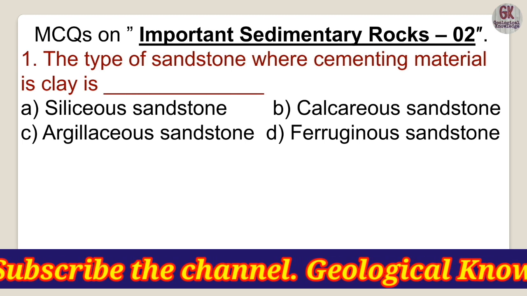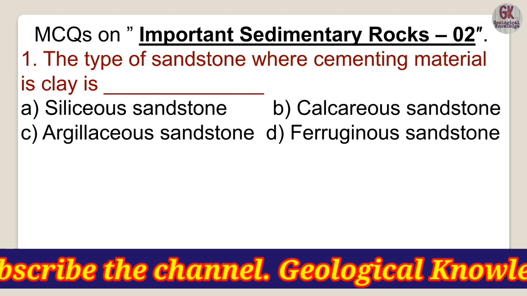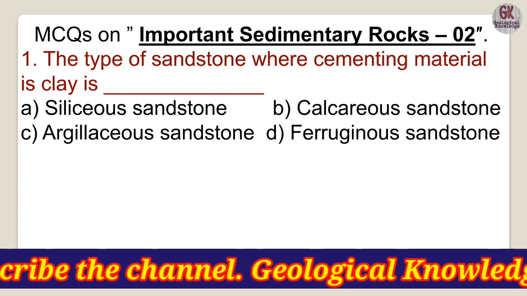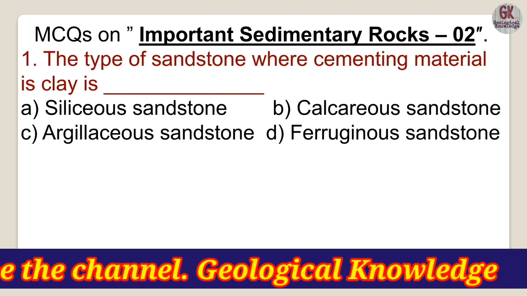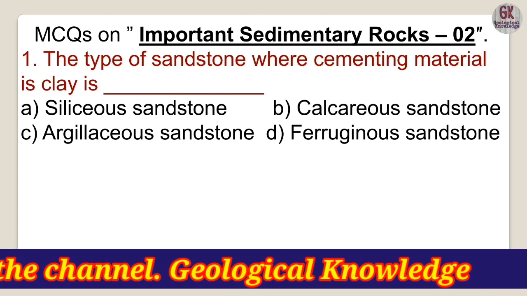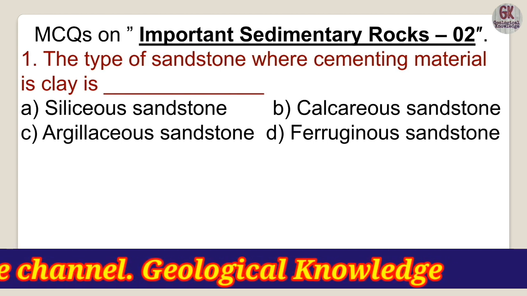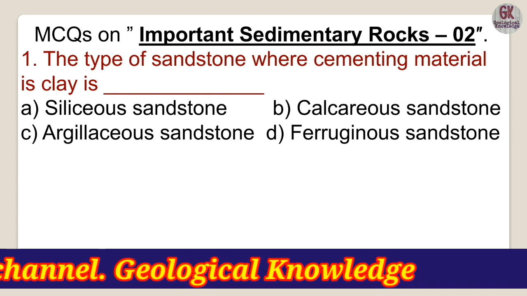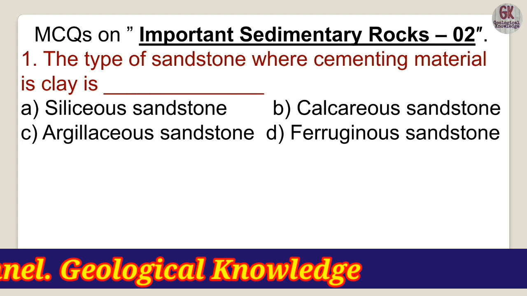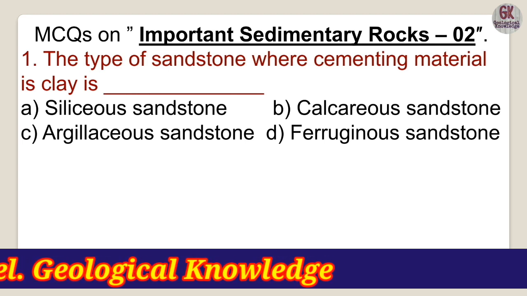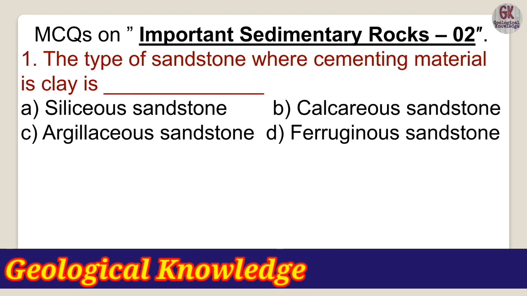We all know that rocks are composed of minerals, and when the minerals combine with a particular cementing material, they give rise to a constituent rock. So the question is: the type of sandstone where the cementing material is clay is known as?